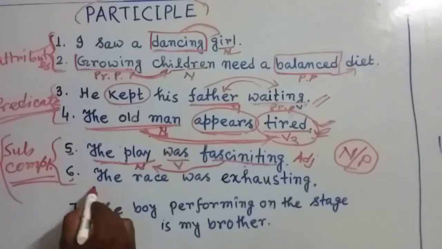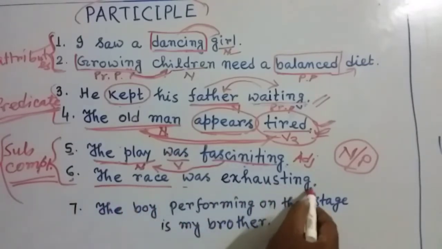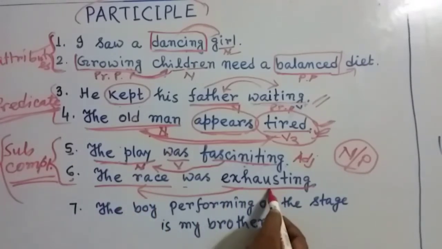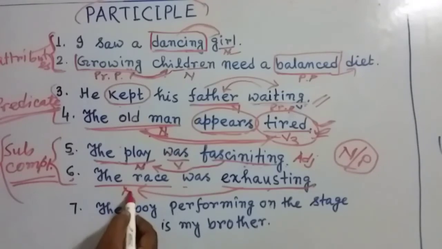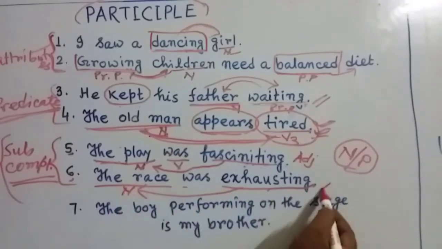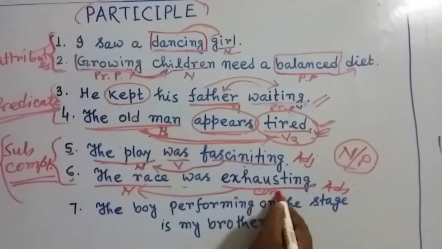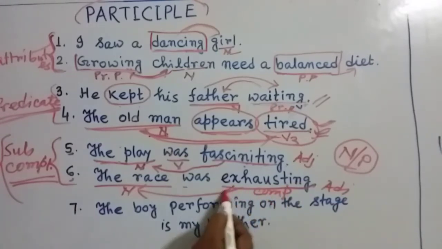In the same way, you can see the race was exhausting. So exhausting what? This one, the race. That means this term is modifying the noun race. So it's an adjective and it is used as a complement in the sentence, and that's why it is called the subject complement. So in this way we can use present participle or past participle in the sentences. Now my dear friends, think about